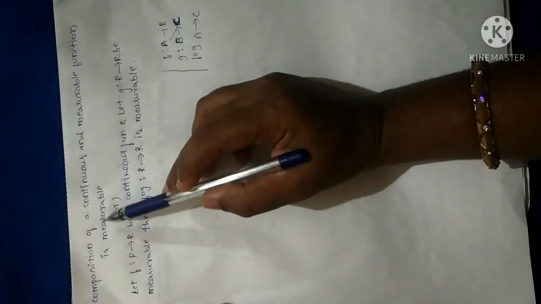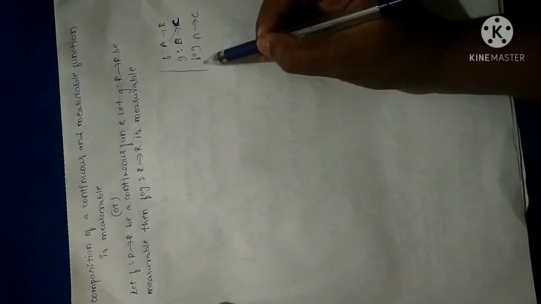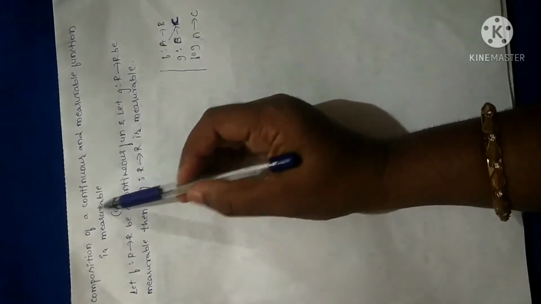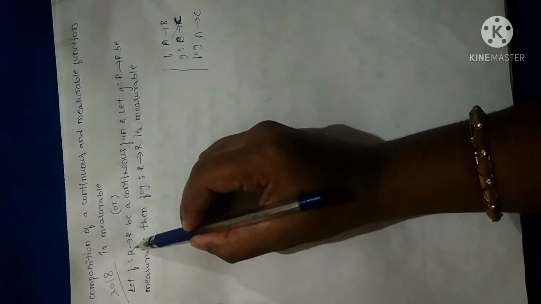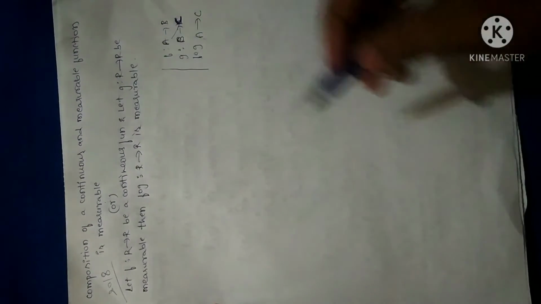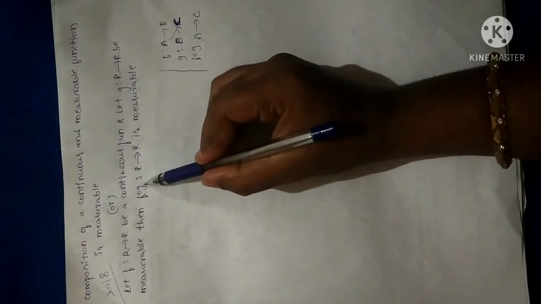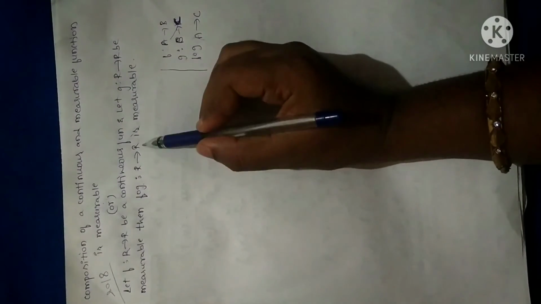Now what the statement says is we have to prove that composition of continuous and measurable functions is measurable. In the sense, if f and g are measurable, we have to prove fog is also measurable. It is an important theorem, it was asked in 2018. Or else, if f is a function from R to R that is continuous, and g is a function from R to R that is again continuous and measurable, then we have to prove fog, that is f of g from R to R, is also measurable. This is what we have to prove.